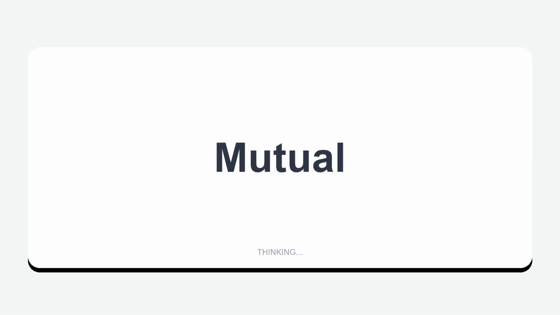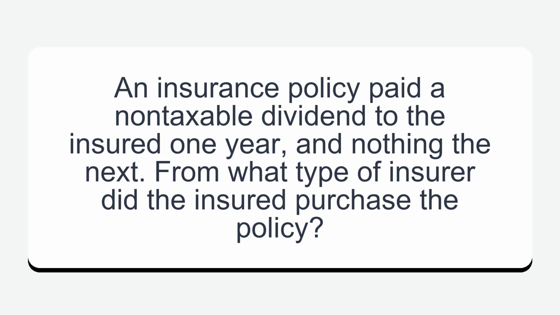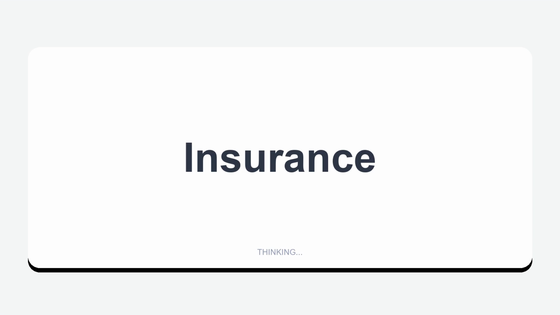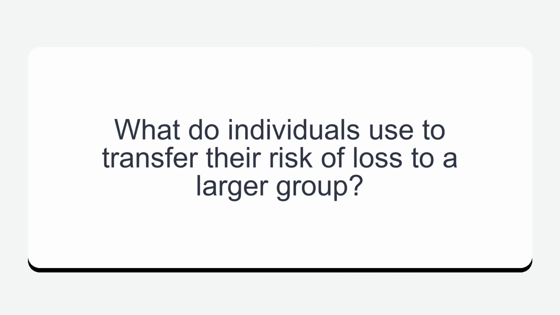Mutual. An insurance policy paid a non-taxable dividend to the insured 1 year, and nothing the next. From what type of insurer did the insured purchase the policy? Insurance. What do individuals use to transfer their risk of loss to a larger group?